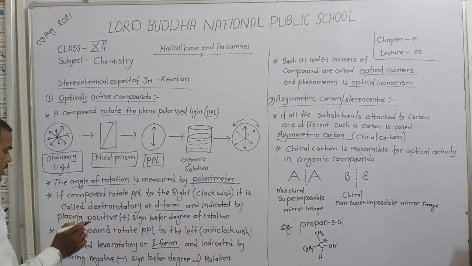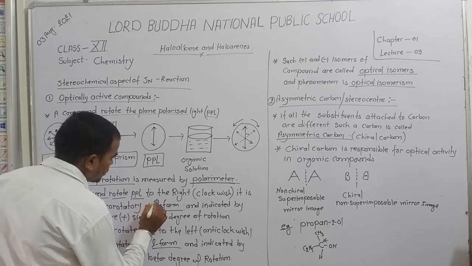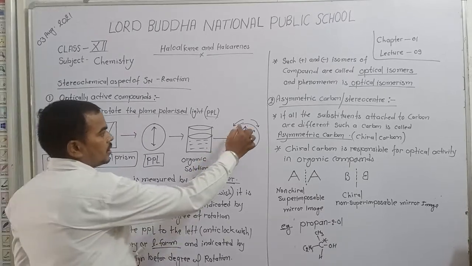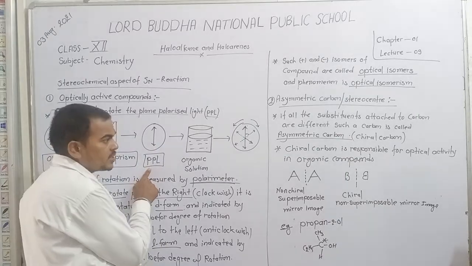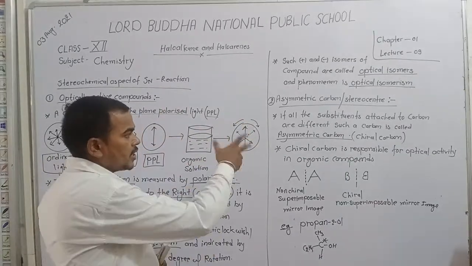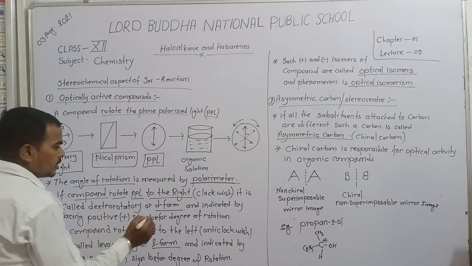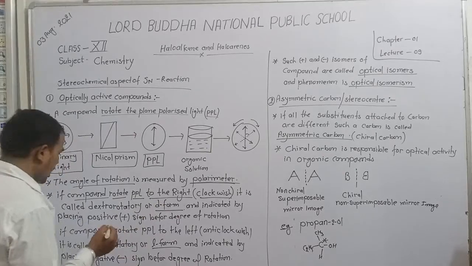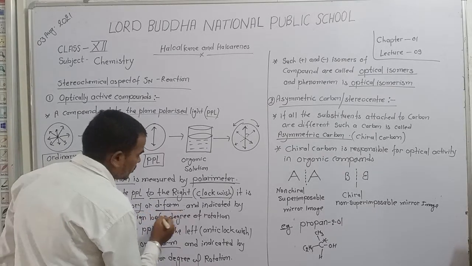Dear student, if a compound rotates plane polarized light to the right, then we say that it is a clockwise rotation, and it is called dextrorotatory rotation or D form.